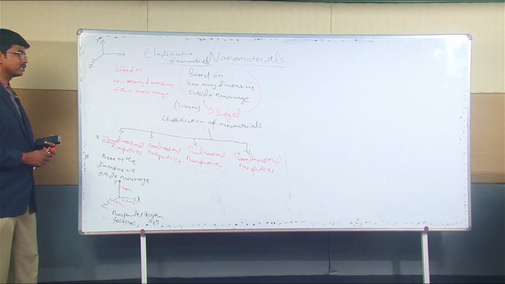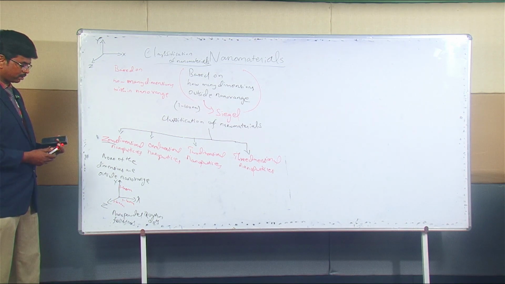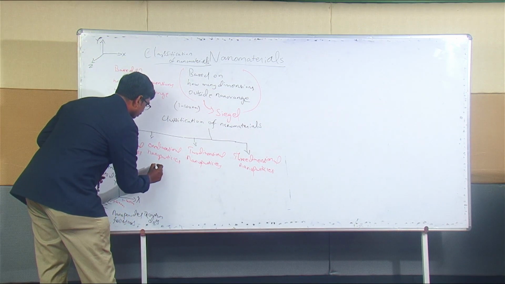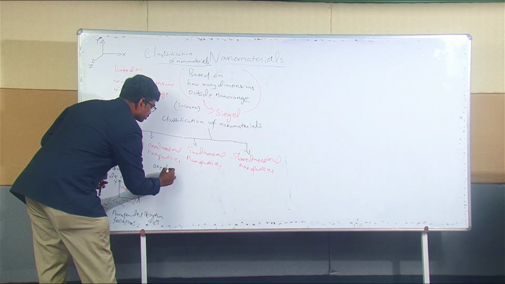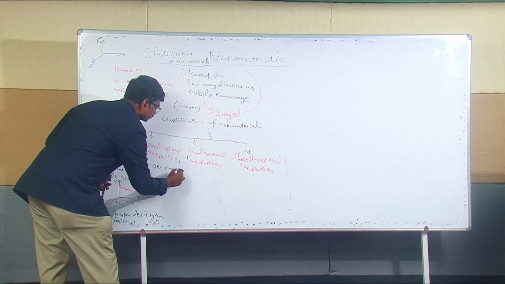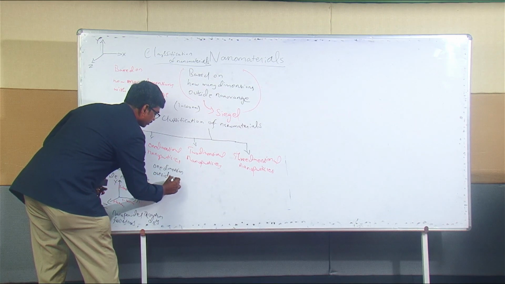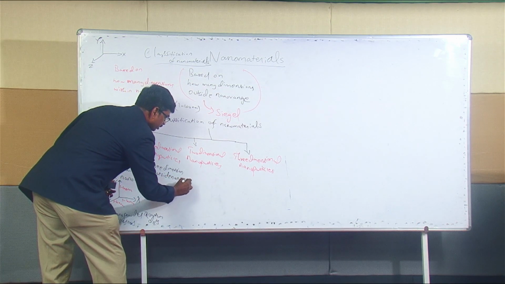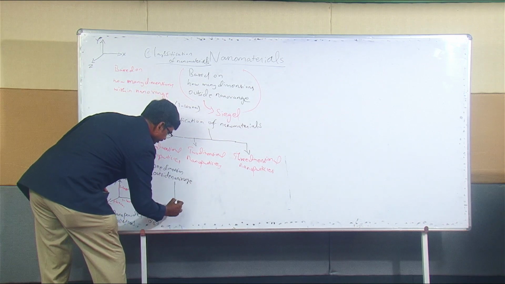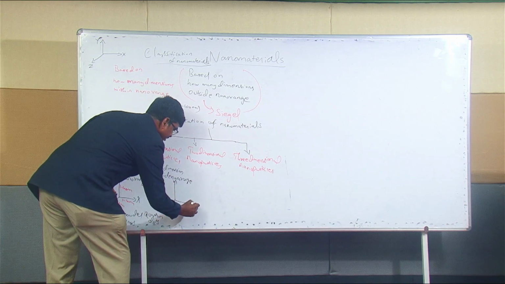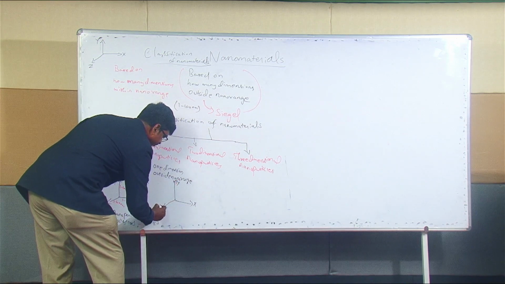And what is a one-dimensional nanoparticle? As the name indicates, one dimension is outside the nano range. Pictorially we can draw it like this: x, y, z.